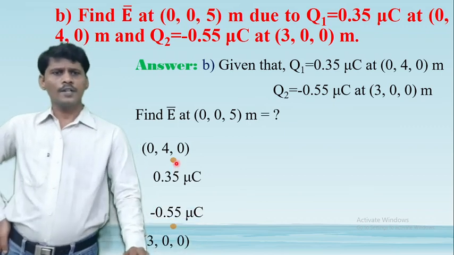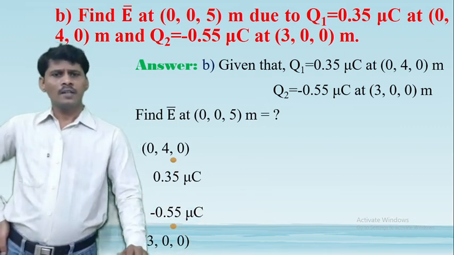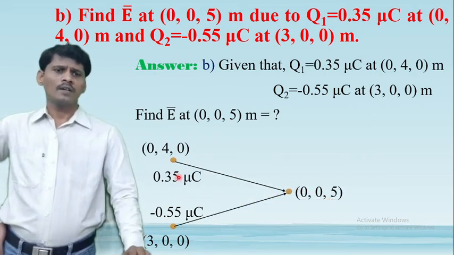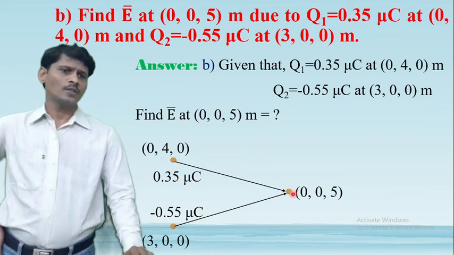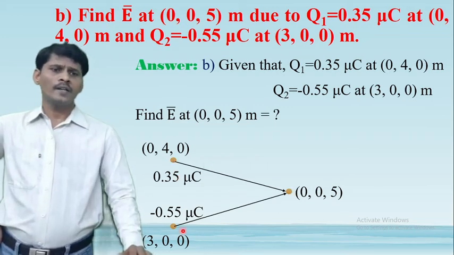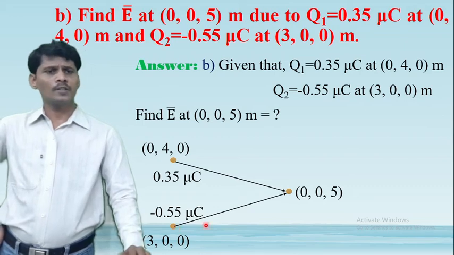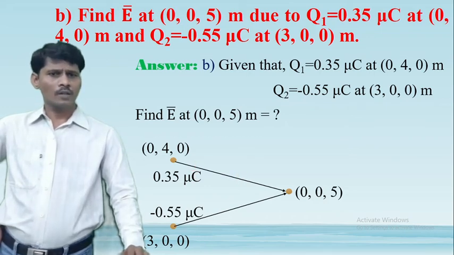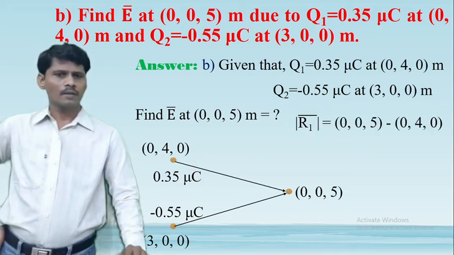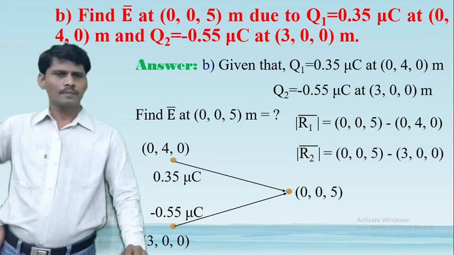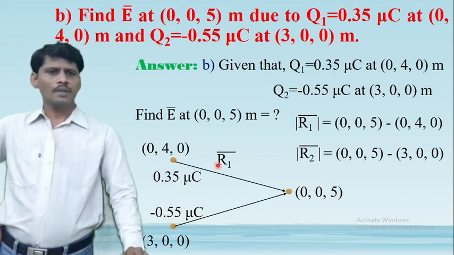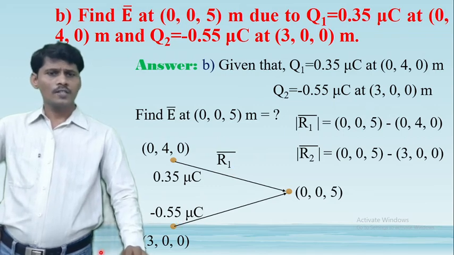This is the first point charge and this is the second point charge, and we calculate the electric field intensity at 0, 0, 5 meters. Draw the vector line from the first point charge to the 0, 0, 5 meters point and draw the vector line from the second point charge to the 0, 0, 5 meters point. This distance is capital R1 bar, and this distance is R2 bar.